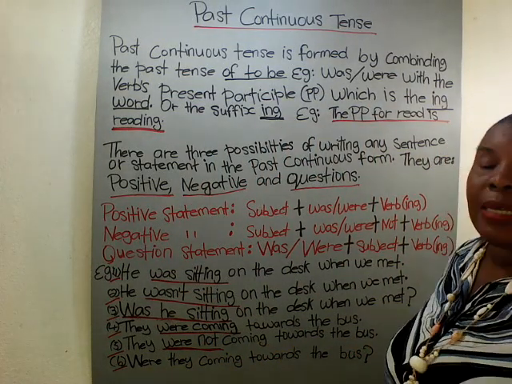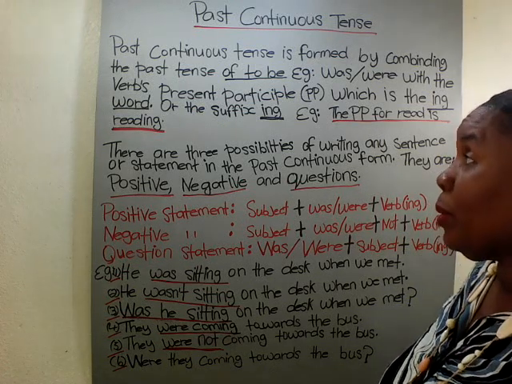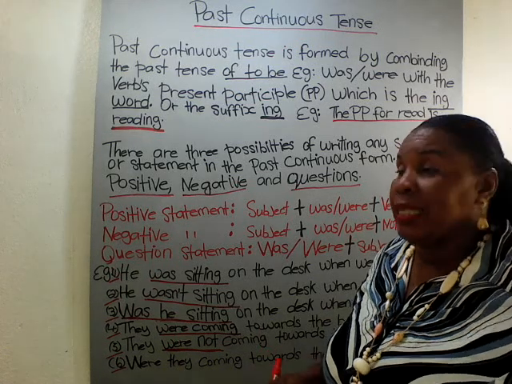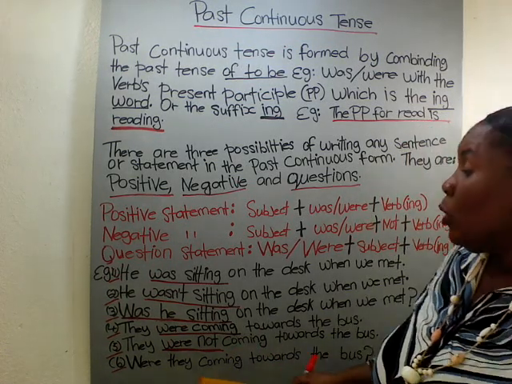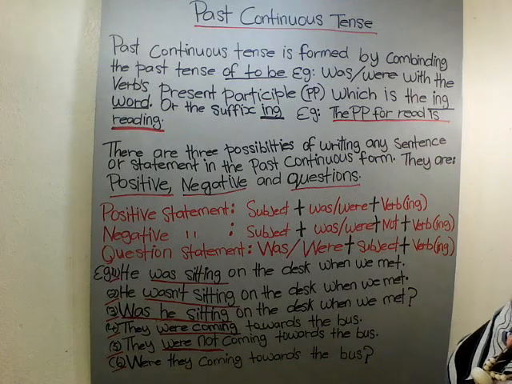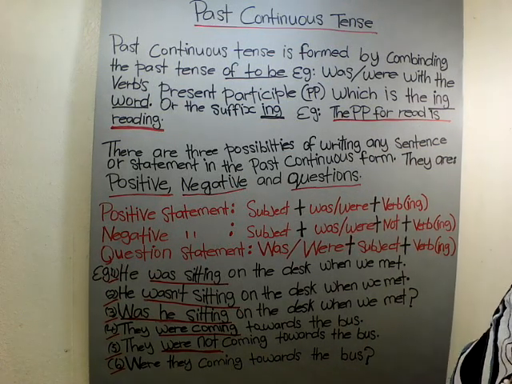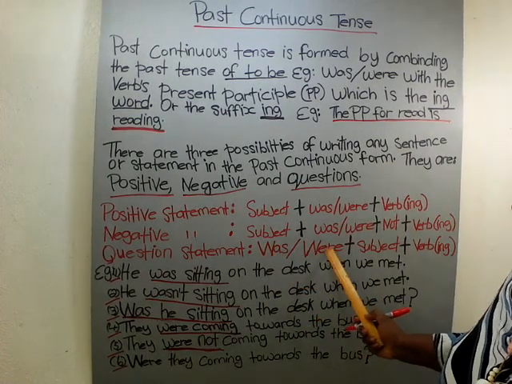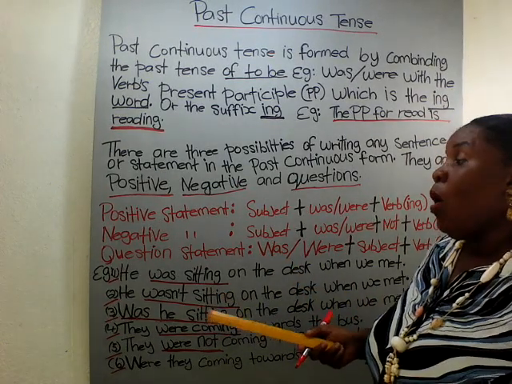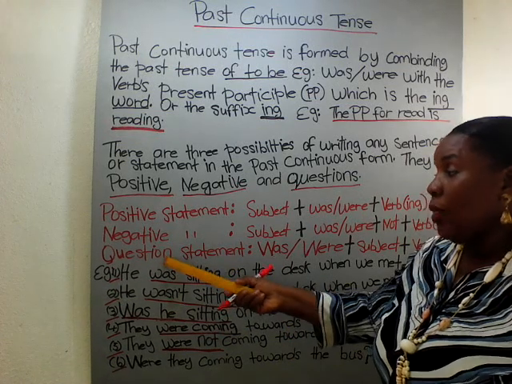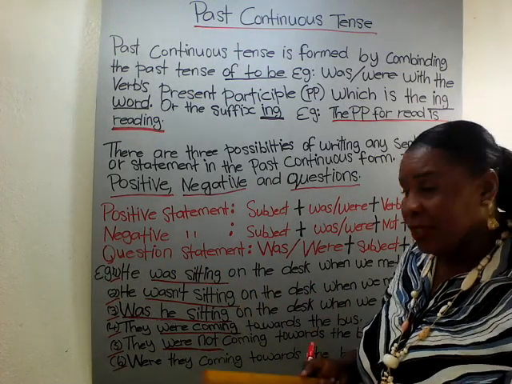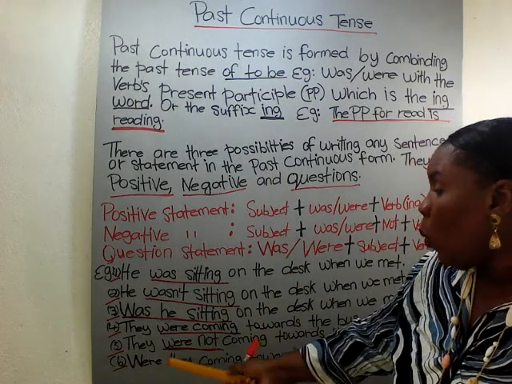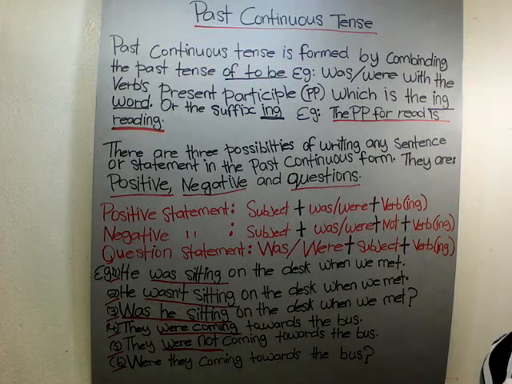Now at number 6, our final example, we have the interrogative form, or the question form, of the statement. So, were they coming towards the bus? That's how it would read. So we switch it as I said before. You have was and were at the beginning, just to get the question. So your interrogative means you're asking a question. Were they coming towards the bus?